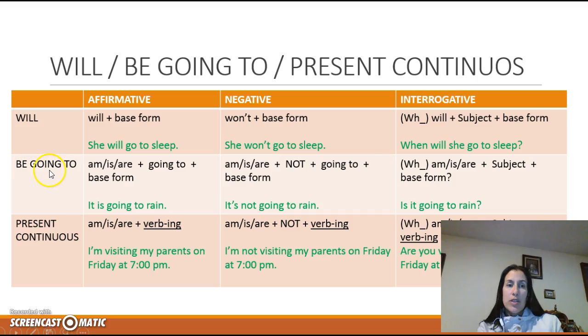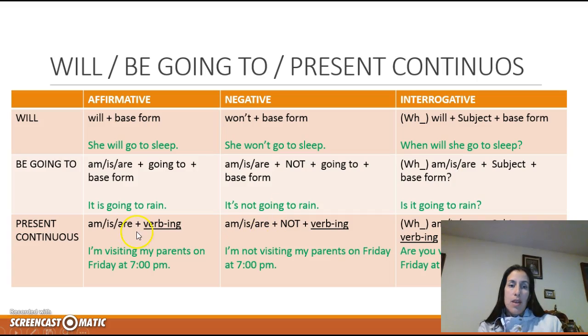The structure of be going to: we use the verb to be, is or are, plus going to, and the base form of the verb. You make the verb to be negative, and if it's a question, you just move the verb to be before the subject, and that would be your interrogative form.